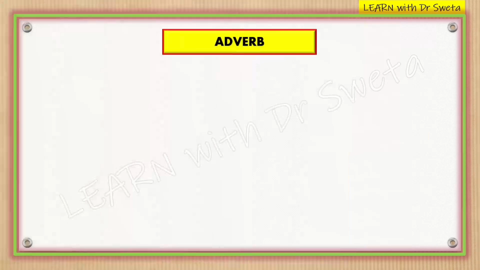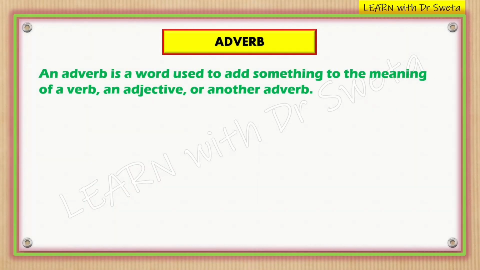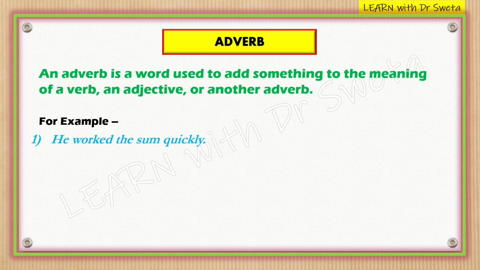Next is adverb. An adverb is a word used to add something to the meaning of a verb, an adjective or another adverb. For example, he worked the sum quickly. In this sentence, quickly is an adverb because it describes how the action that is worked has been done. It modifies the verb work by indicating the manner of the action.